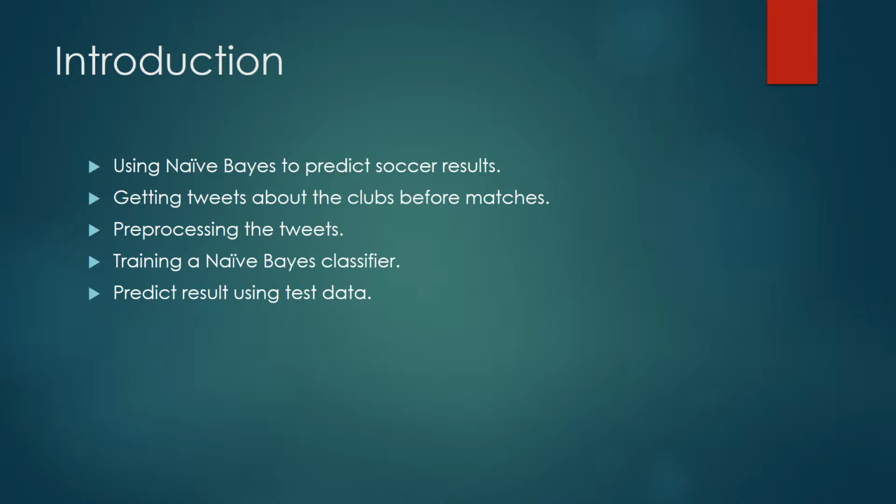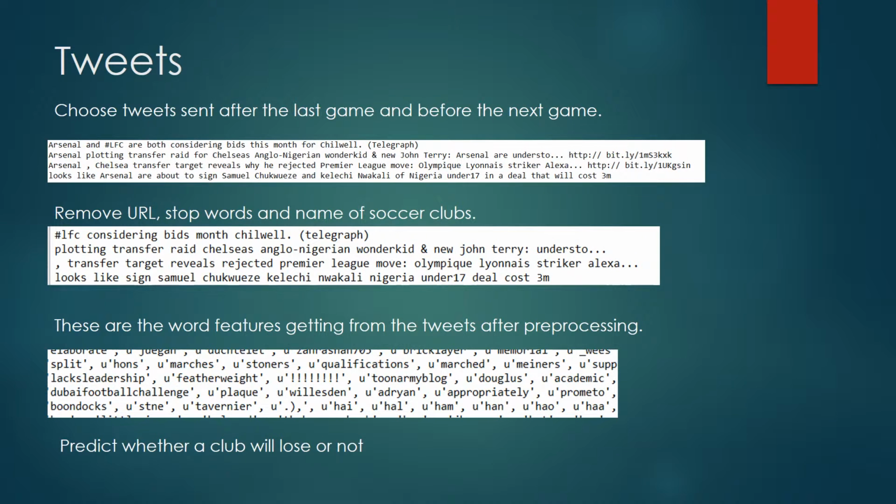After pre-processing these tweets, I will need to train a lie-based classifier using this test data. In the end, I will use the test data to predict some results of the match. I will try to get the tweets about a certain soccer club between their last game and their next game. So this is an example about the tweets I got from Arsenal before one of their matches.